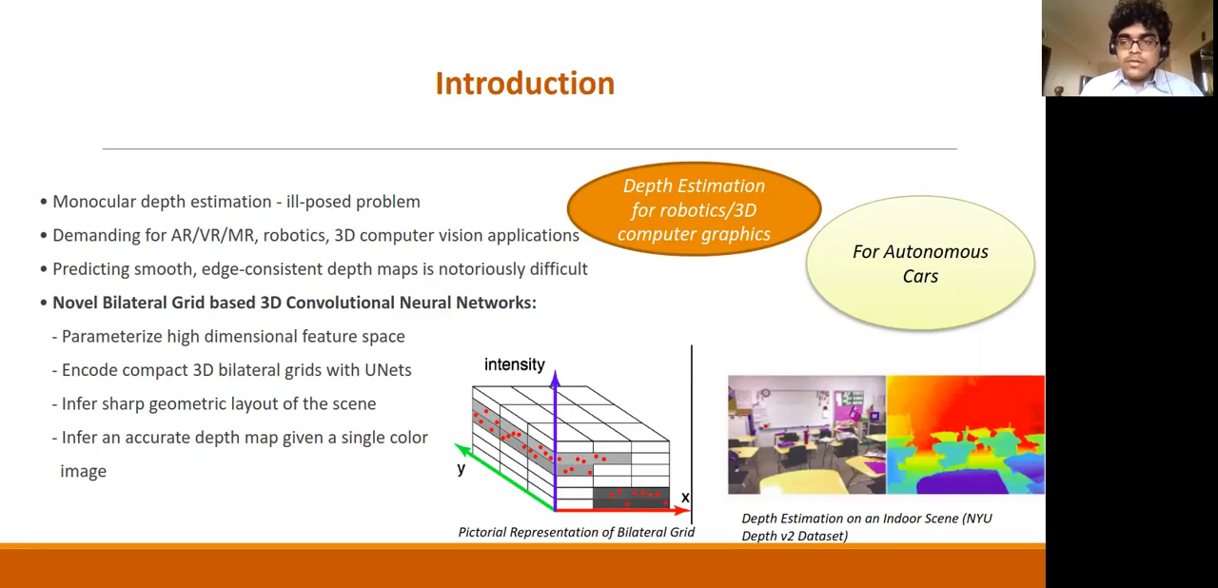How we model this problem is we use the concept of bilateral grids, which is a unique 3D data structure for an RGB image. And we encode it using a 3D UNet. So our novel architecture is based on the 3D UNet architecture. We encode it using that architecture and we obtain a sharp geometric layout. This geometric layout has accentuated and prominent edges. We use this sharp geometric layout and we propose another integrated architecture, and we obtain a depth map which is of high quality and which has sharp edges as well.